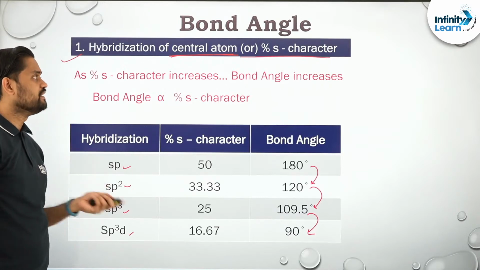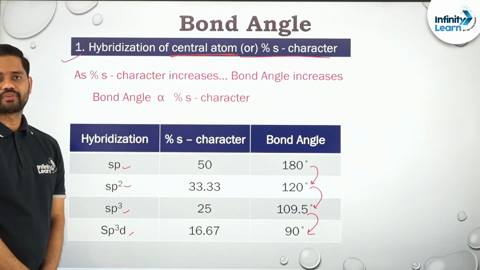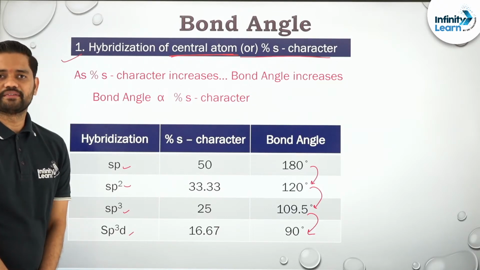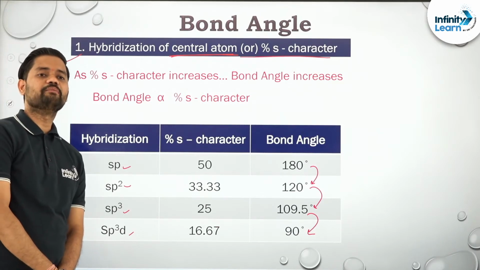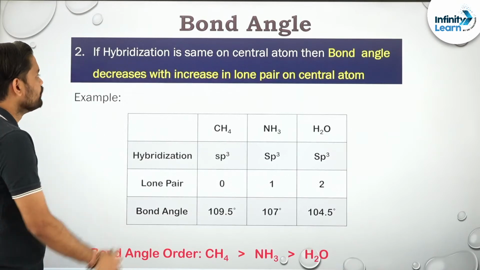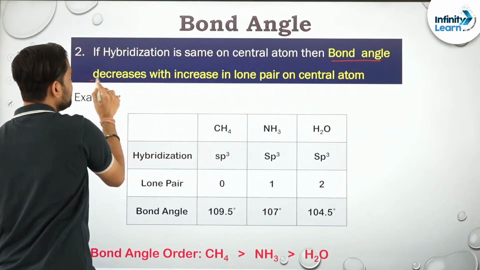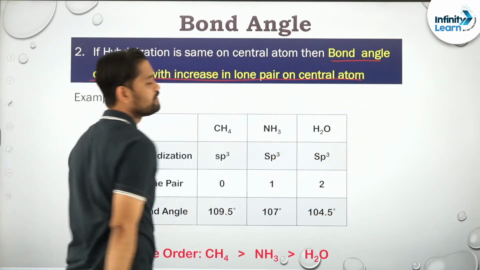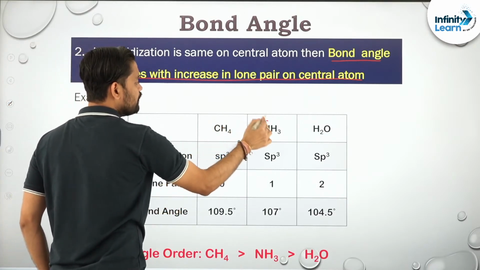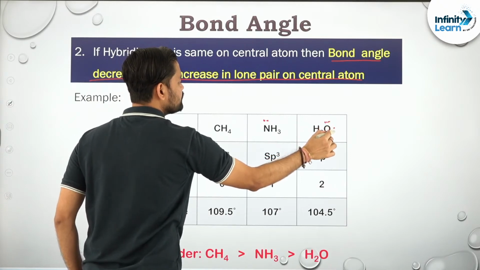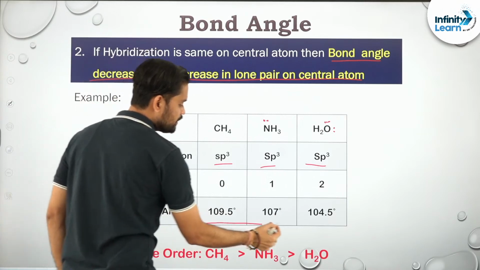Clear? Then the next question arises, what if the central atom has the same hybridization? Then check the lone pairs. If more lone pairs are there, the bond angle will be even less. For example, if hybridization is the same for the central atom, then bond angle decreases with an increase in lone pairs on the central atom. Best example, see, CH4 with 0 lone pairs, NH3 with 1 lone pair and H2O with 2 lone pairs, right? Hybridization is the same. See the bond angle, it keeps on decreasing.